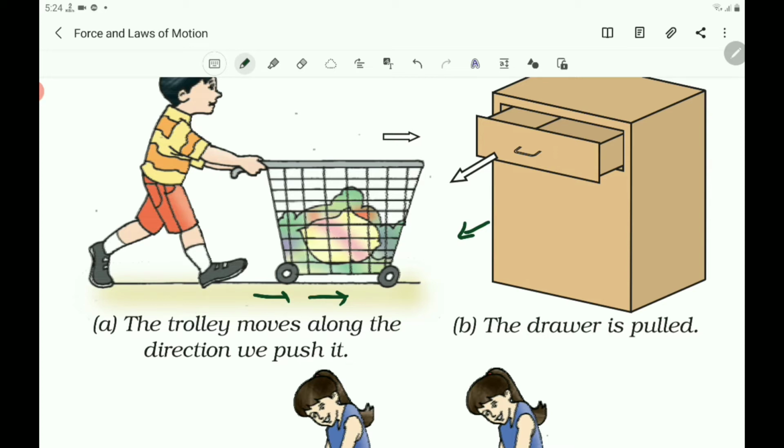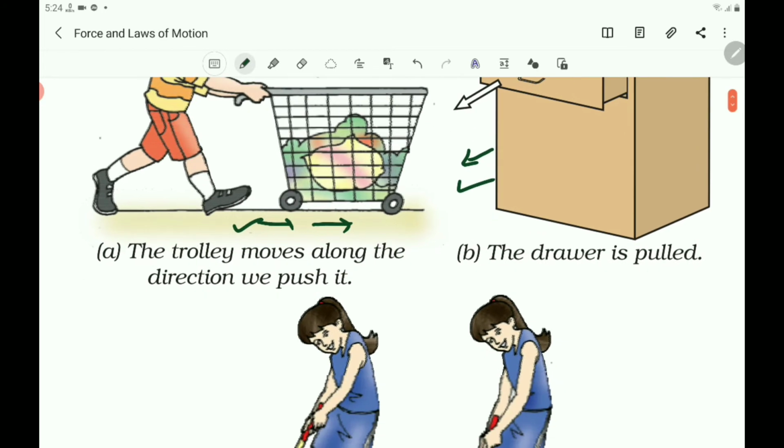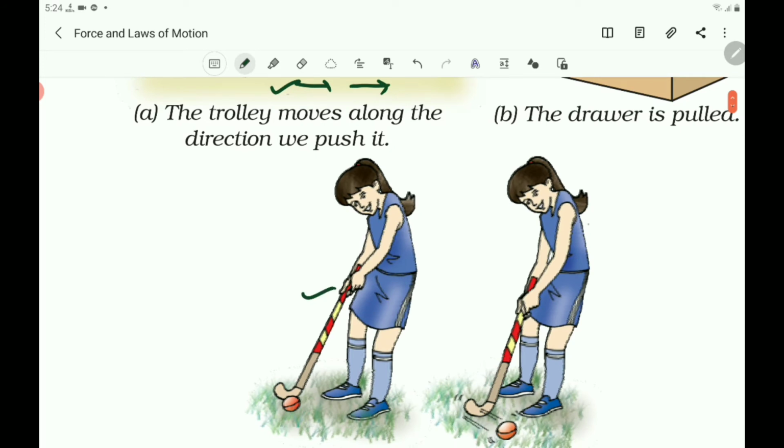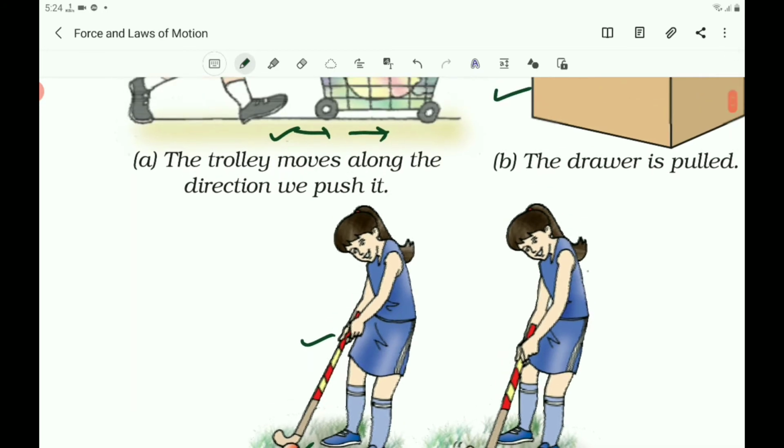They move because we make a force act on them. Here, we make a force act on the trolley, on the drawer, and on the ball. In all the situations, force is applied on the object to move it.